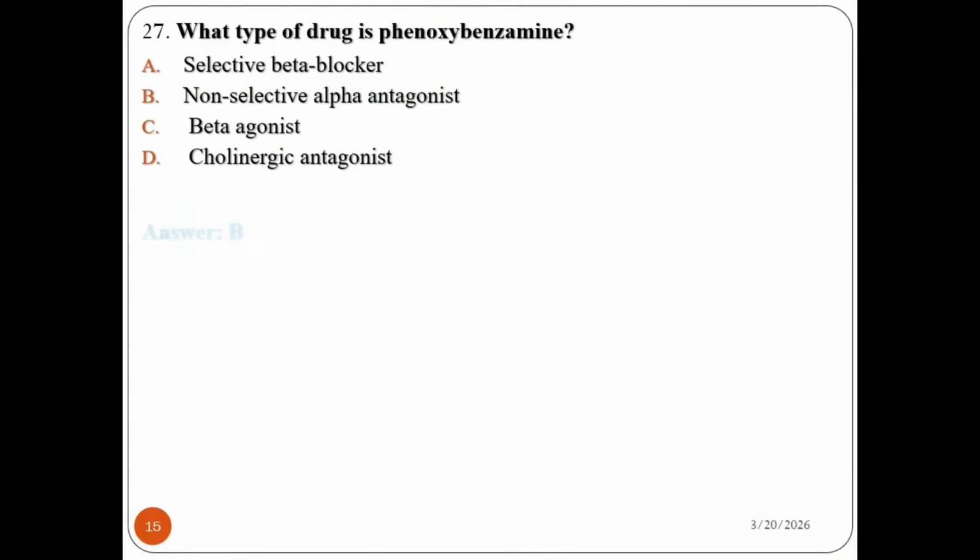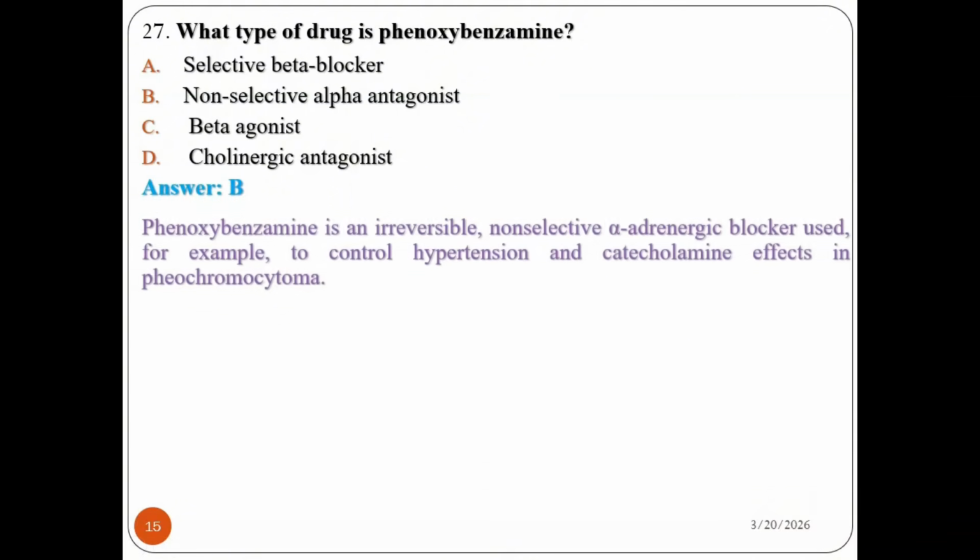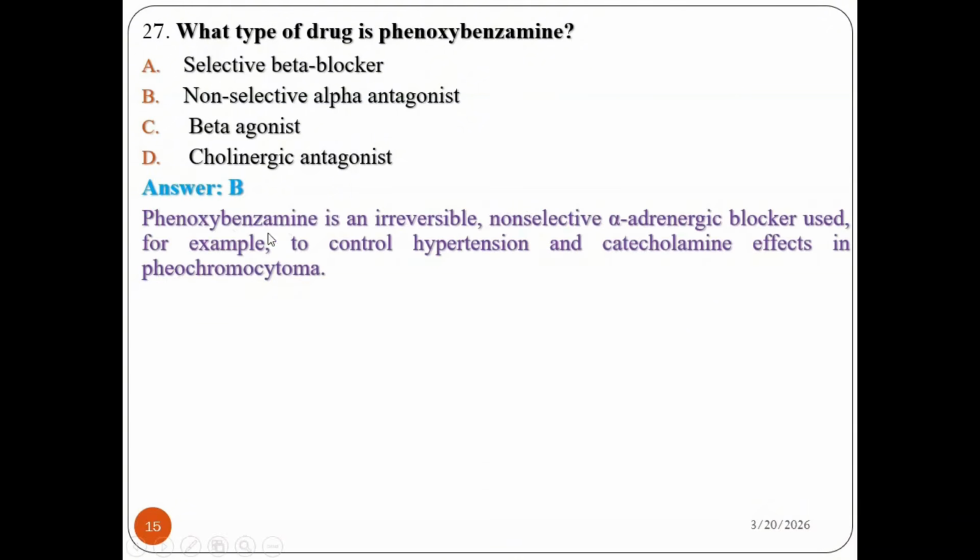So definitely the answer is non-selective alpha antagonist, because phenoxybenzamine is an irreversible non-selective alpha adrenergic blocker used, for example, to control hypertension and the catecholamine effect in pheochromocytoma. Yes, so the answer is B.